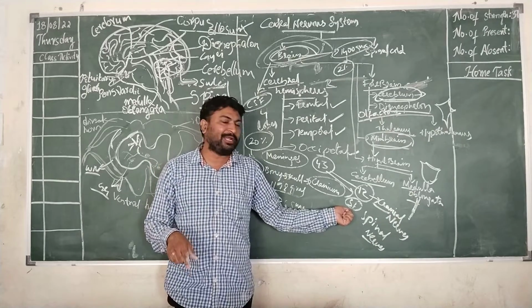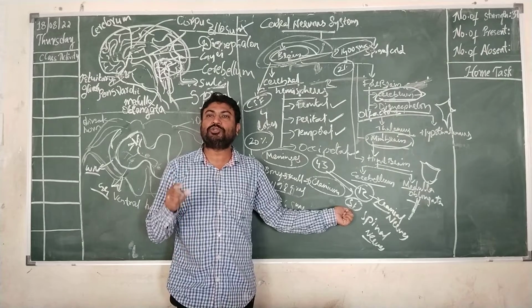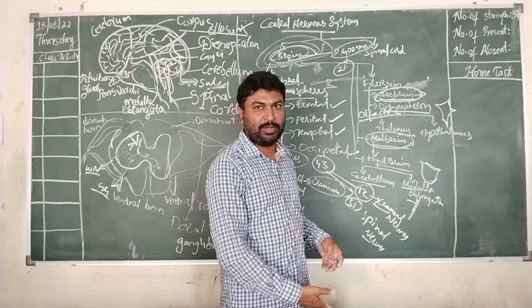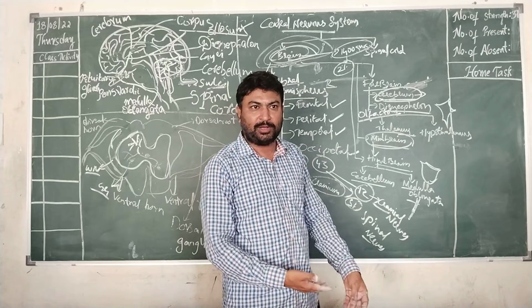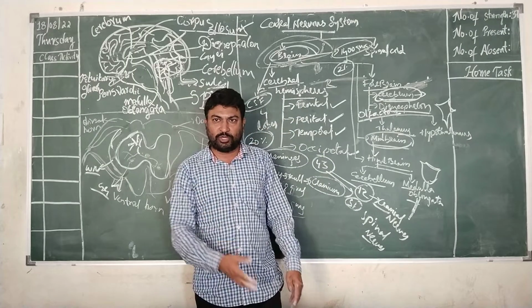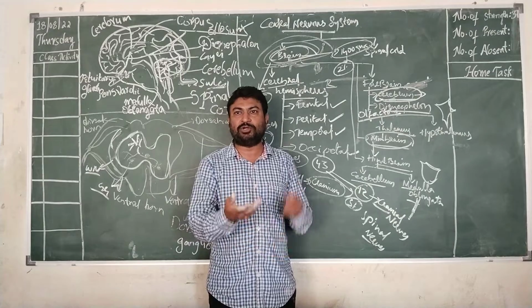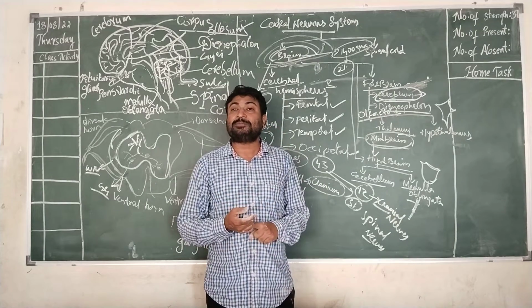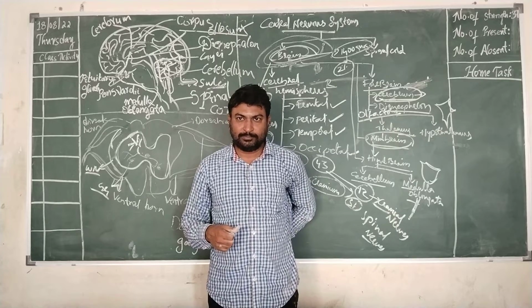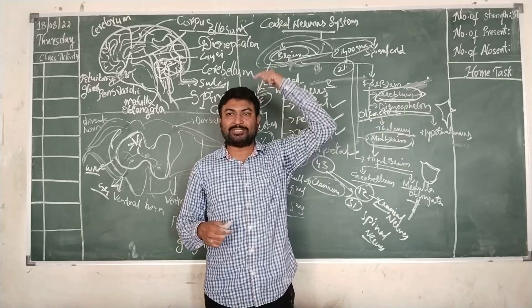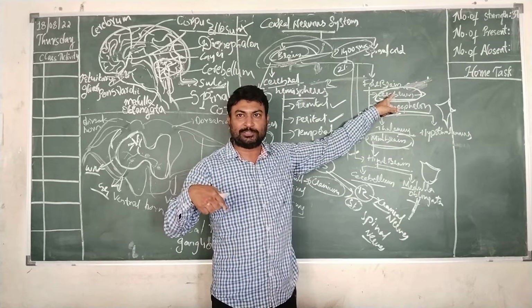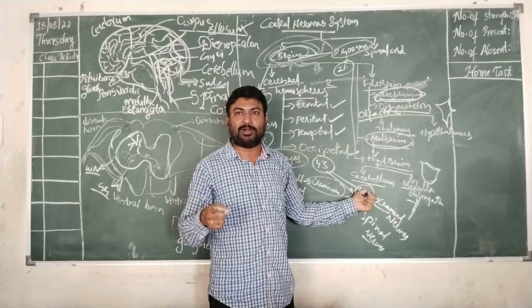These spinal nerves will be more active during reflex actions. When you are stepping on a stone or stepping on hot water or something, you will remove your leg immediately from the place. You are going to withdraw your leg or hand, whatever it may be, which touches the hot part. That means that information will be coming from the spinal nerves, spinal cord. The information will not be passed to the cerebrum, it is not going to think over it, and it is not going to give response. Immediate response will be given by spinal cord.